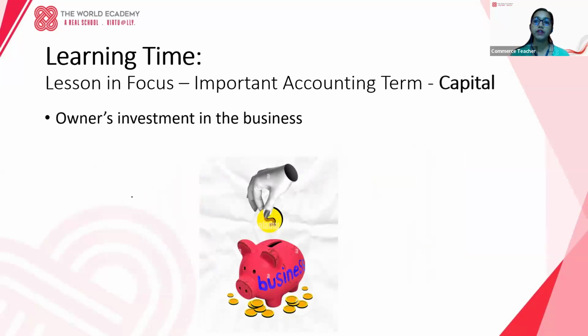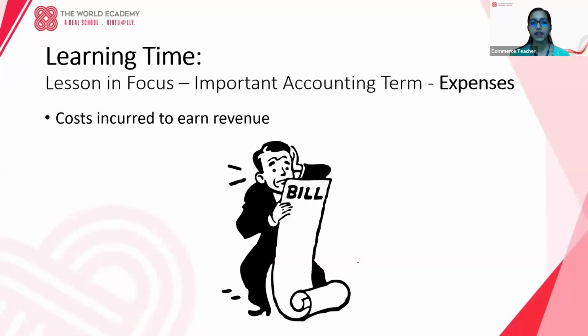Moving further, we have something called capital. So what is capital? Capital is nothing but the owner's investment in the business. The person who is going to start the business will invest some money in the beginning stage. For that, we call it capital. Next, we have expenses. Expenses are the costs incurred to earn revenue. To earn the income, there will be some costs, which are going to be in the form of expenses.